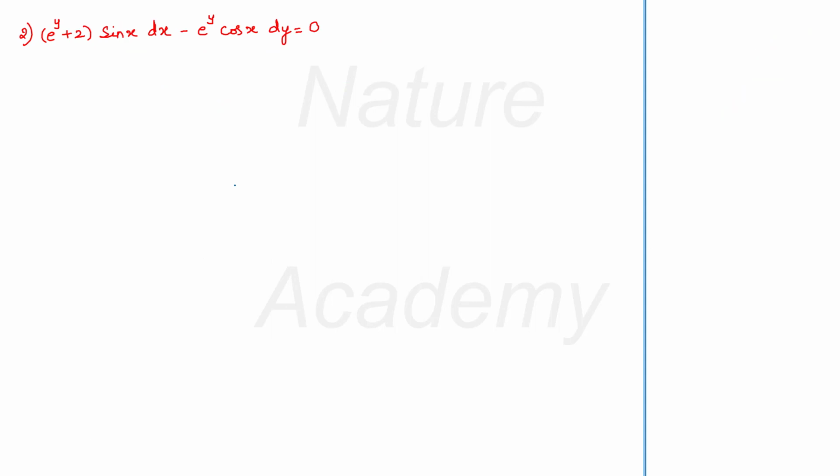The next question is: solve e raised to (y+2) into sin x dx minus e raised to y cos x dy is equal to 0. And you have the options. I would specifically like to give the options for this type of question because by seeing the options you get an idea. You can have a solution for this type of equation in many ways actually, but if you have options, you can decide which one to write as the solution. So these are the options.